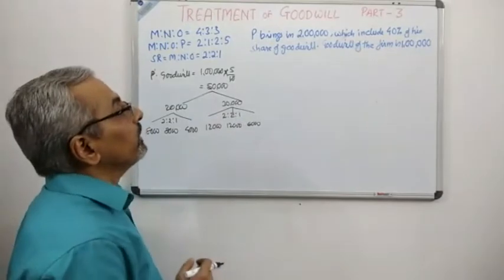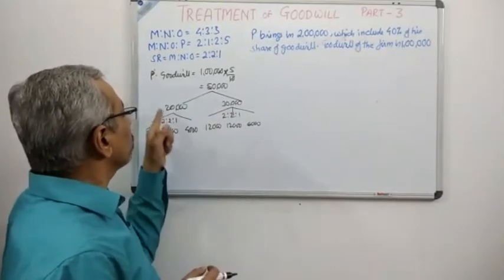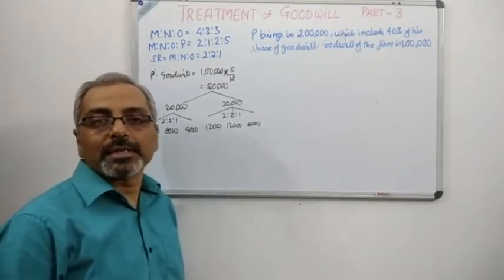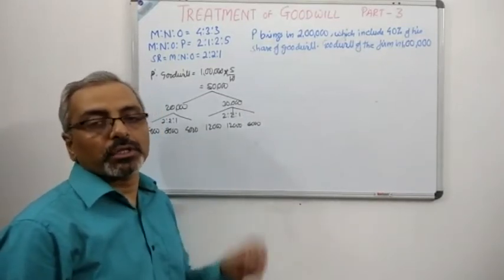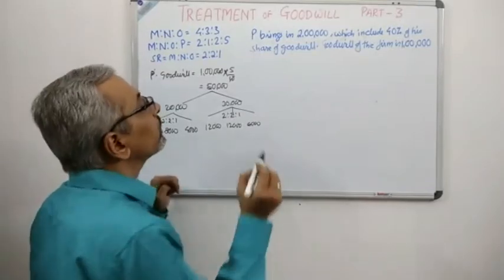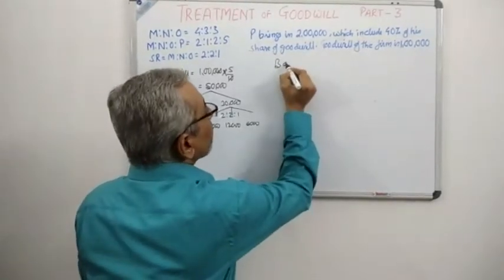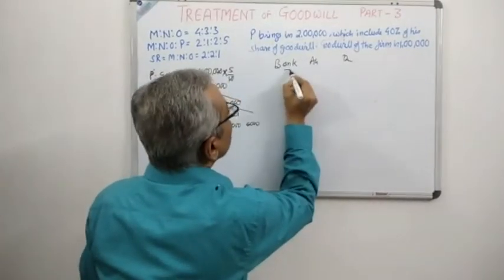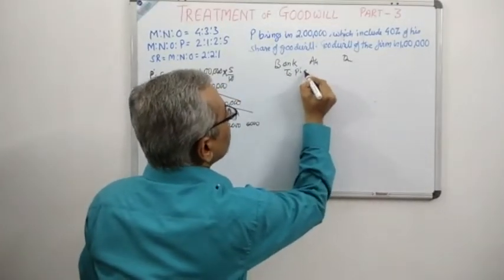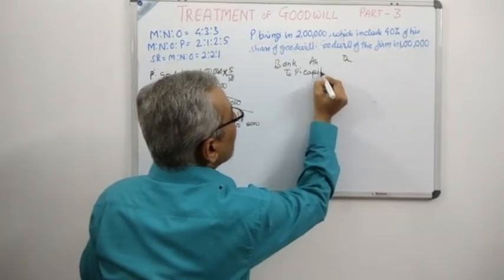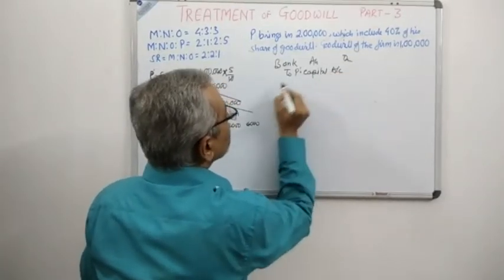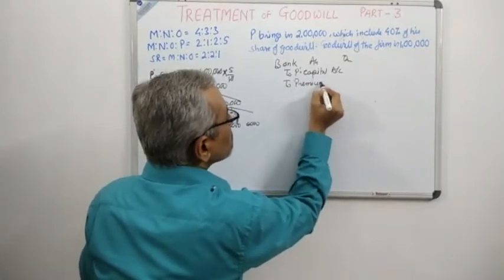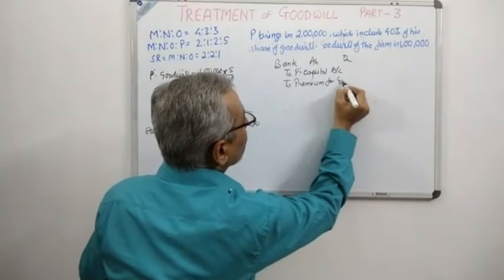Now you can see P has brought in 2 lakh, which includes 20,000 of the goodwill. That means total amount of money brought in as capital is 1,80,000. Let us start with the journal entries. First journal entry we'll do is bank account debit to P's capital account, to premium for goodwill.